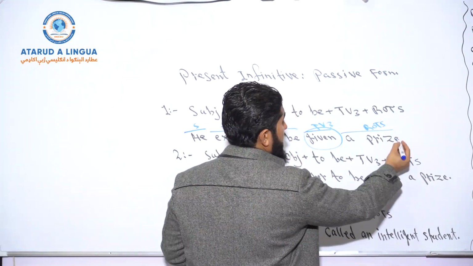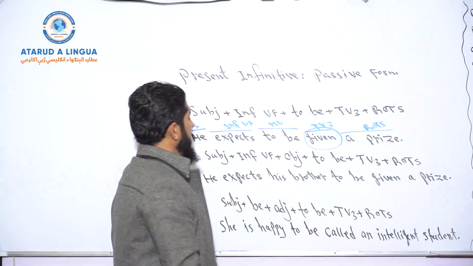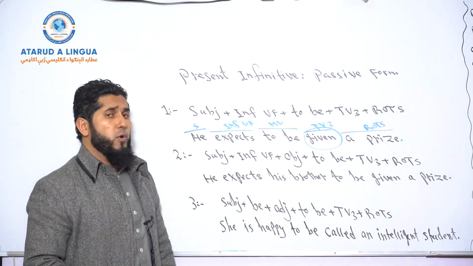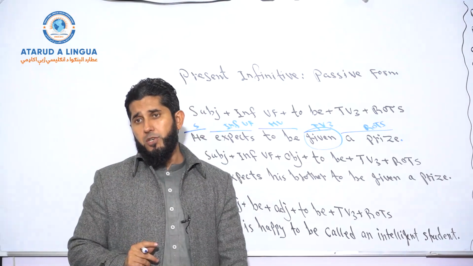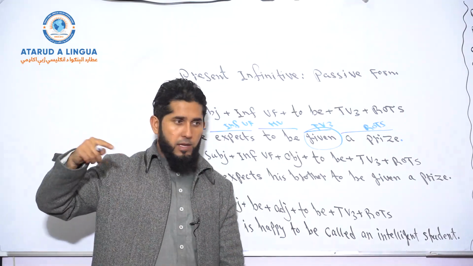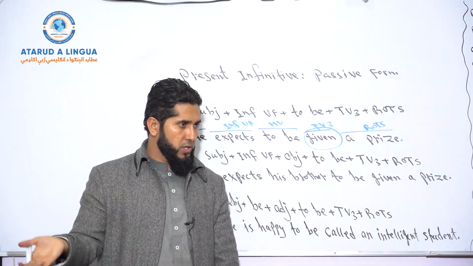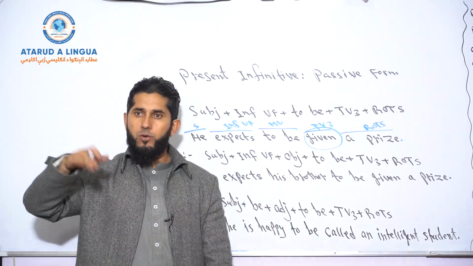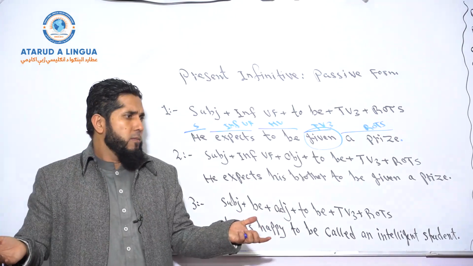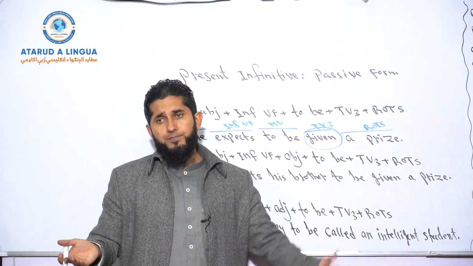You may stop the sentence here and just say, he expects to be given a prize. You may say he expects to be given a prize by his manager, by his employer, by the company for which he works, by his teacher, by his father, by someone, right? There could be a by phrase.